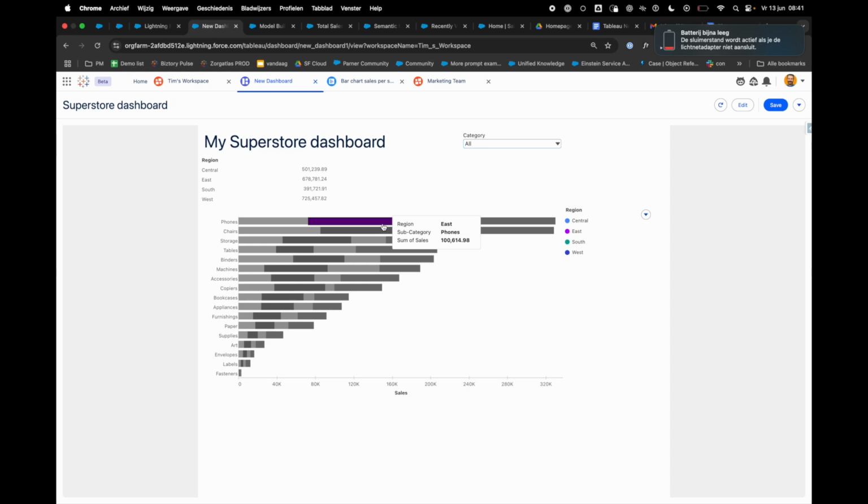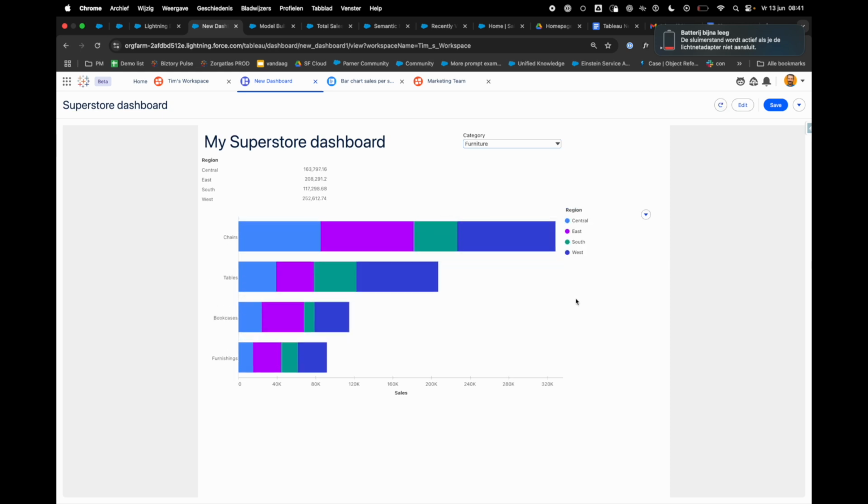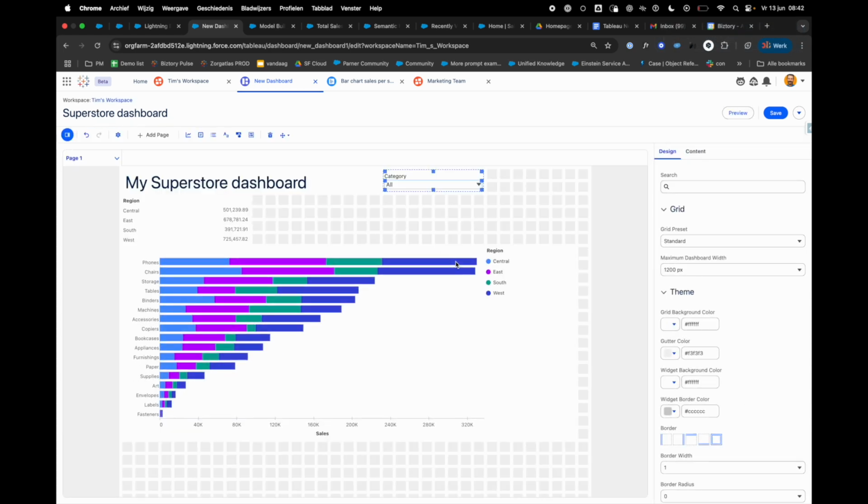Immediately, out of the box, with the interactive functionality of filtering through. So if I click here, my East region, it will nicely filter through. And of course, my classic filter allows me to filter down. Now, those who have worked with visualization tools in the past, this will feel very familiar.